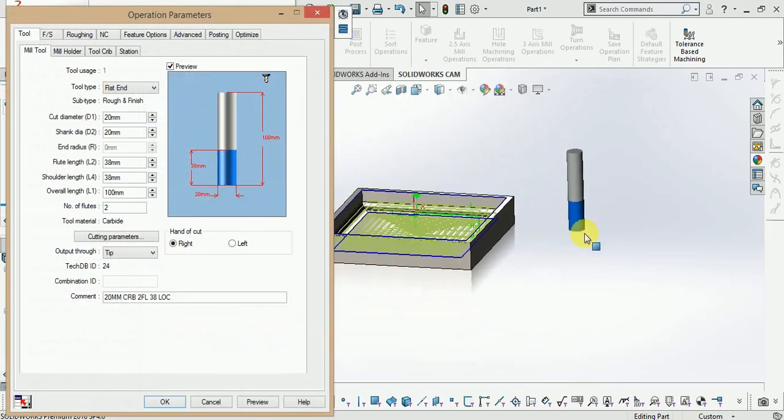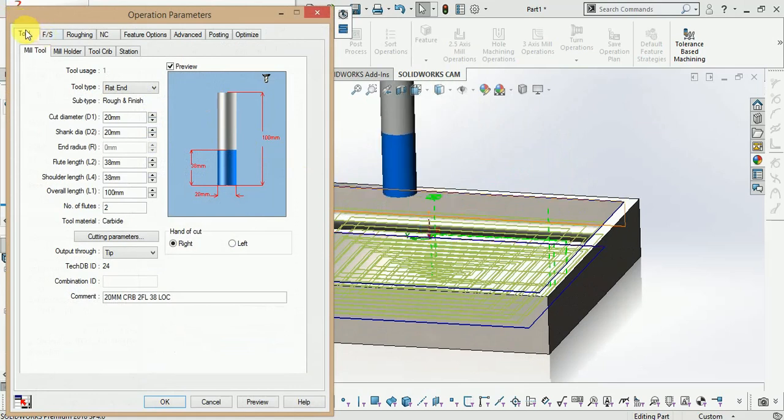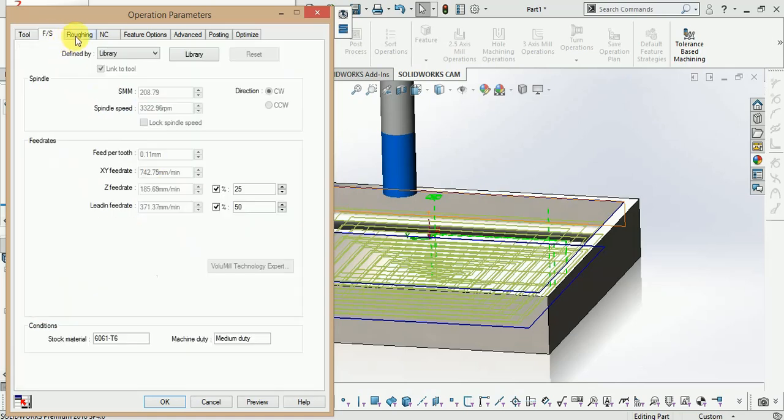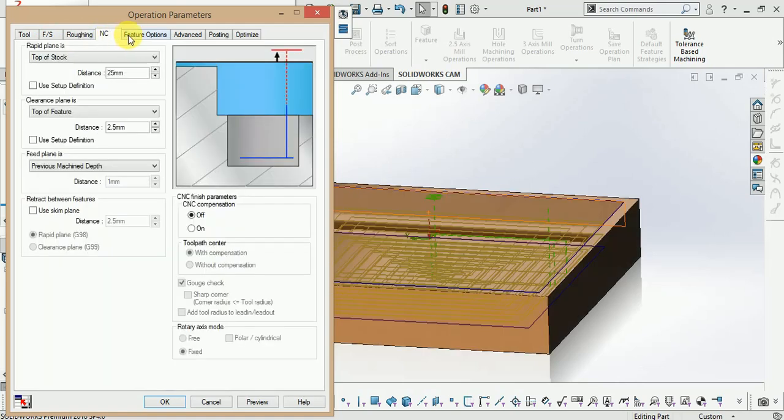Now from here tool dimension will change from here, feed and speed. Roughing parameter is changed from here.